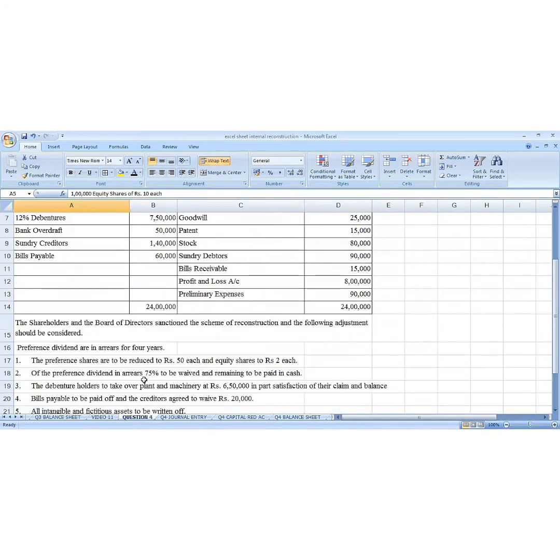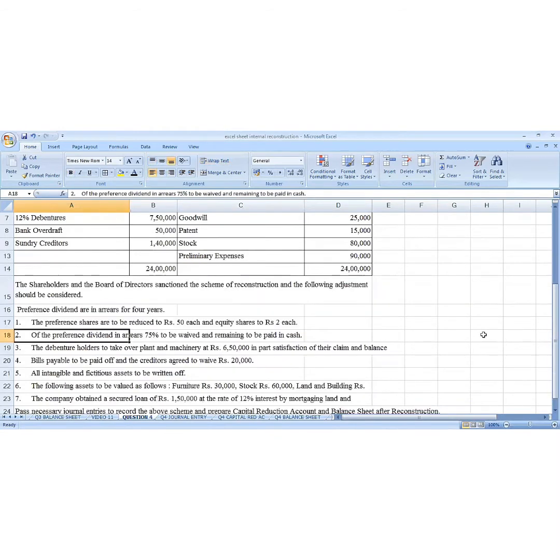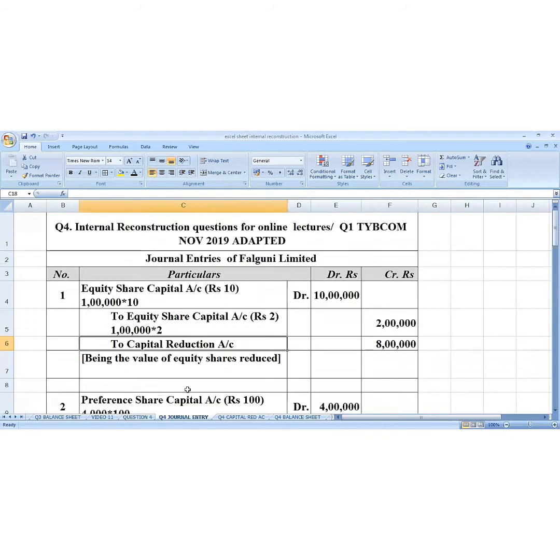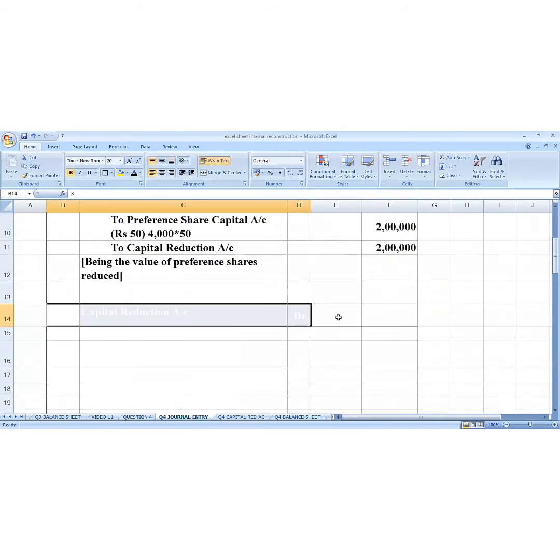We go to the question, we go to line number 2. Of the preference dividend in arrears, 75% to be waived and the remaining to be paid in cash. 75% to be waived means 75% is cancelled. So what is remaining? 25%. 25% we are going to pay, and that is why the journal entry is for 25%. Since we are making a payment, capital reduction account will be debited. As it is, debit all the expenses and losses. So what is the journal entry?